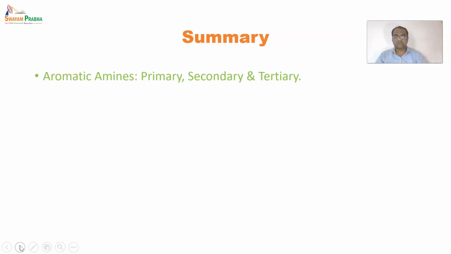Now let's see the summary of this session. At first, we saw the introduction to aromatic amines. Aromatic means a benzene ring connected with an NH2, and we have particularly seen aniline in this category. So it is a benzene ring having an amine substituted on it by replacing hydrogen.